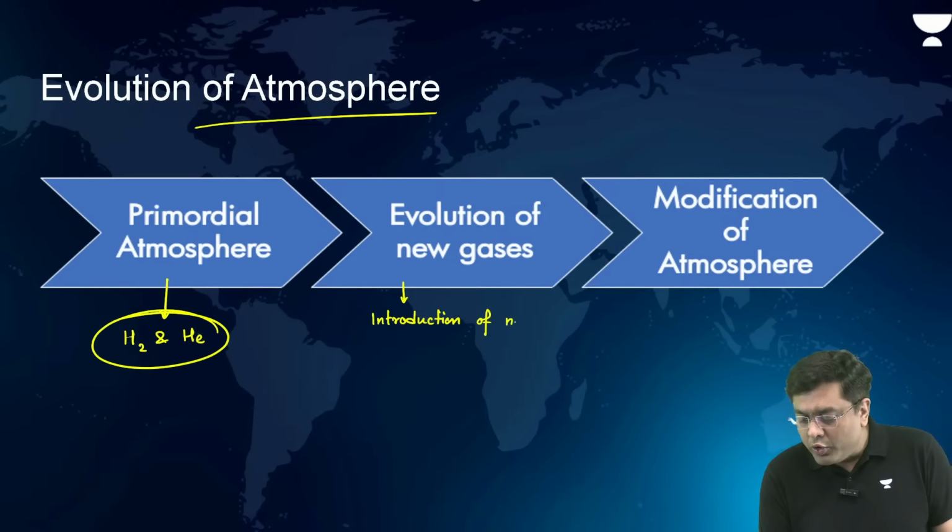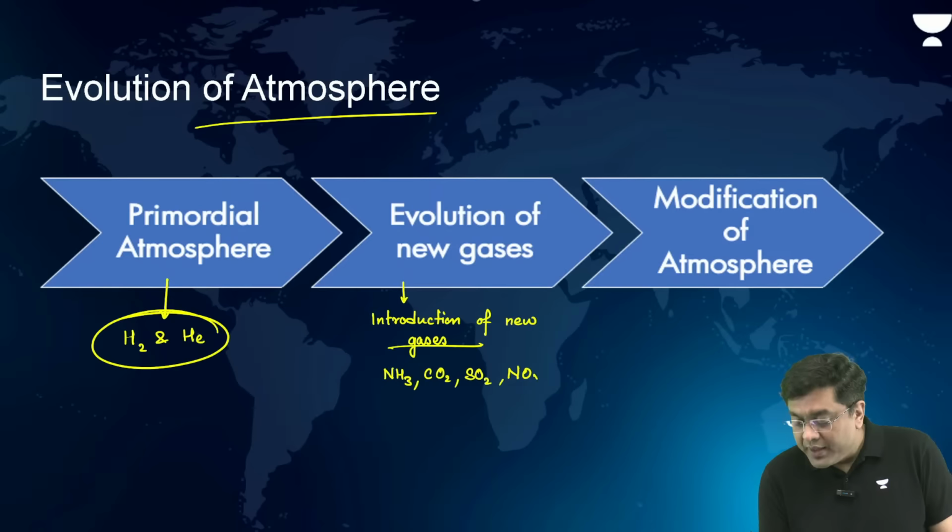Which were those? You basically had ammonia, carbon dioxide, sulfur dioxide, nitrogen oxides, and the most important gas, that was water vapor.